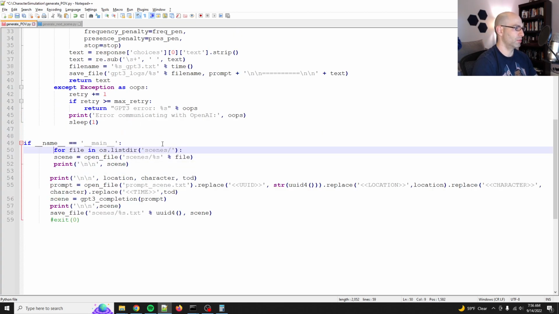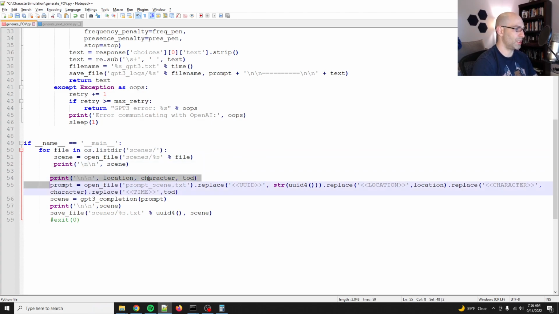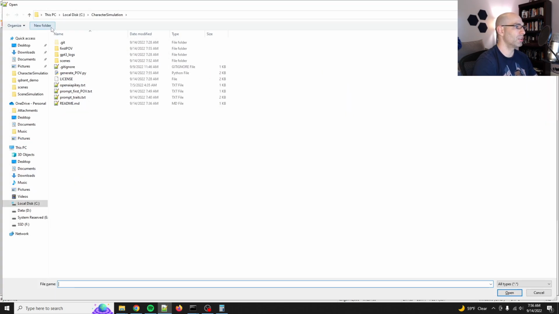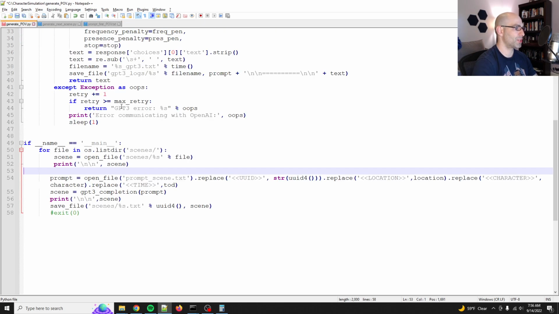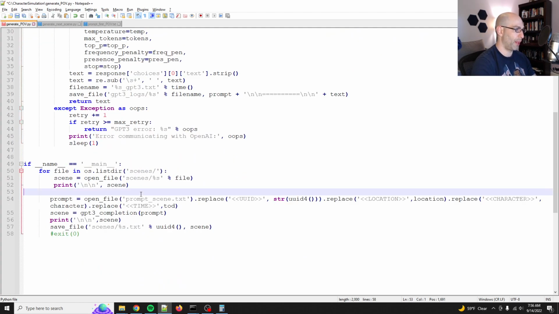Okay. So we're going to print the scene. We don't need the character. Our prompt is going to be in the character sim, so our prompt is generate first POV. Actually, we probably won't use UUIDs because this is mostly just a translation thing. And we'll also turn the temperature down because we don't want it to be as creative. We're basically just saying rewrite what is here.